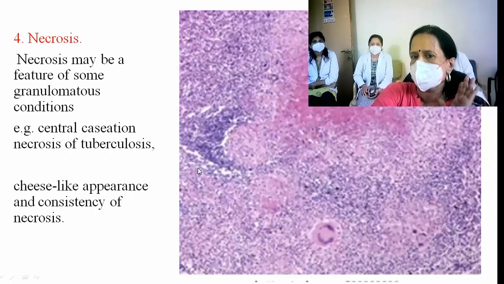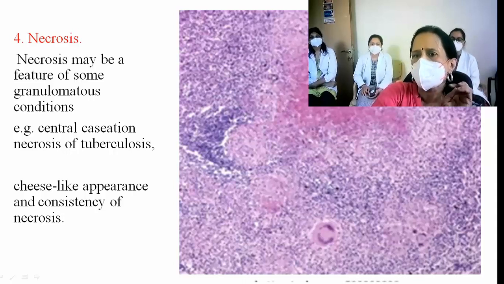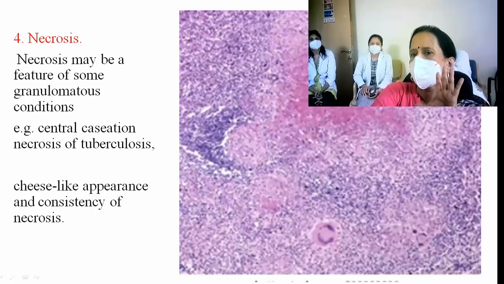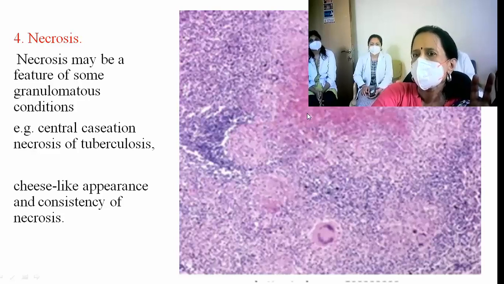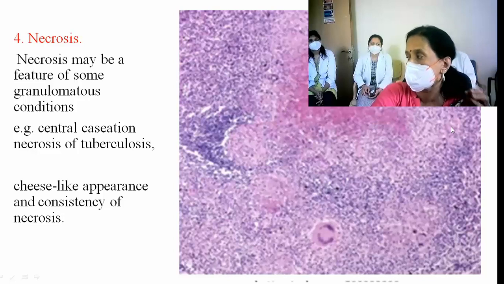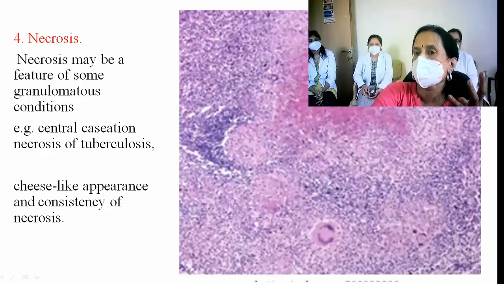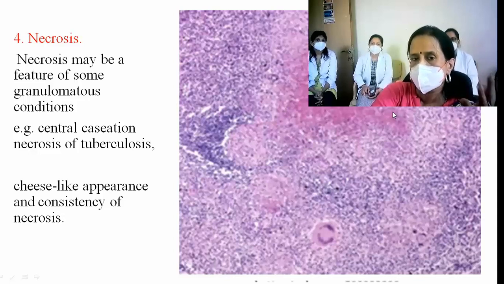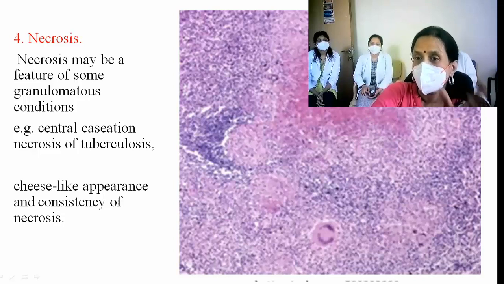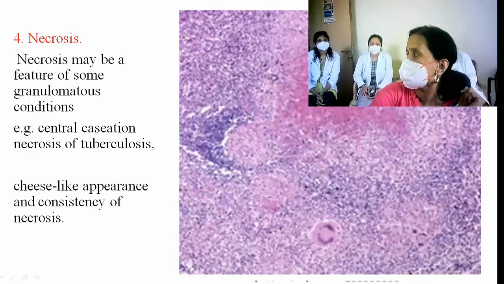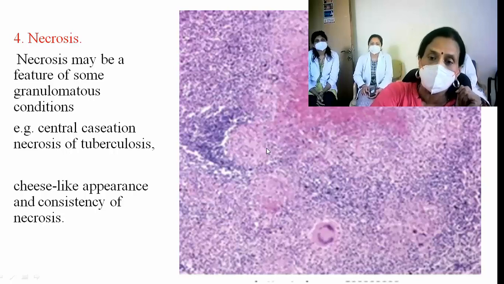We have shown you necrosis in the previous class. So a central area of necrosis is a very important feature of granulomas of tuberculosis. And this necrosis is called caseous necrosis. So what is the type of necrosis? That also we have taught you. It is a combination of coagulative as well as liquefactive necrosis. So it's called caseation because it is cheese-like. So why is it cheese-like? What is the protein that is present in milk or cheese? Casein is the protein, okay?